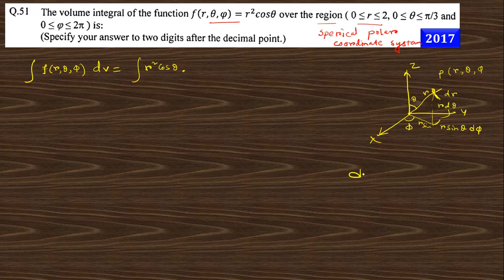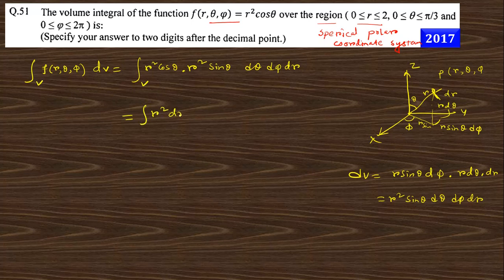So dV in spherical polar coordinates is r sin theta d phi into r d theta into dr. That is nothing but r square sin theta d phi dr. So we can write this is r square sin theta d phi dr. This is the volume integral.